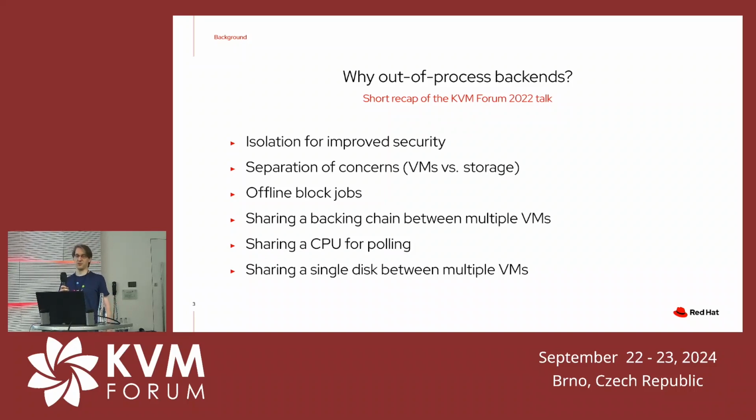You might want to share CPU for polling, so for performance, it can be beneficial in some cases. Or you can share a single physical disk between multiple VMs using user space block drivers like the NVMe driver that we have in QEMU currently. So all of these are motivations why you would want to use an out-of-process backend.